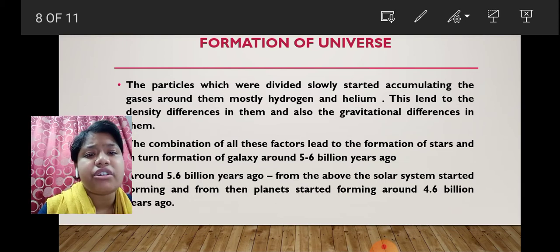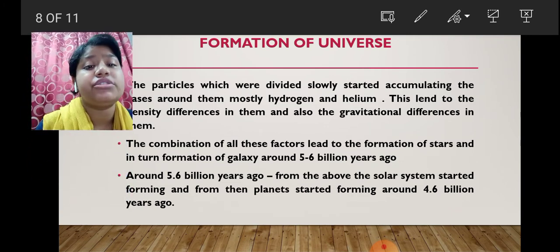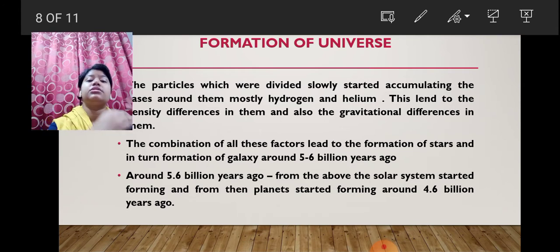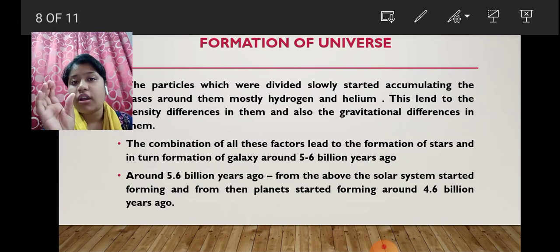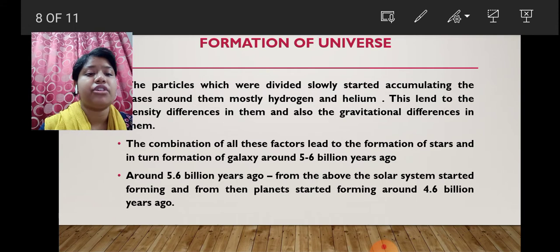The combination of all these factors led to the formation of stars, and in turn the formation of galaxies around 5 to 6 billion years ago. So from the small tiny ball, after it exploded, the particles spreading at that time started accumulating gases like hydrogen and helium. Then stars formed, and the formation of stars collectively is called the formation of a galaxy. This took place around 5 to 6 billion years ago.